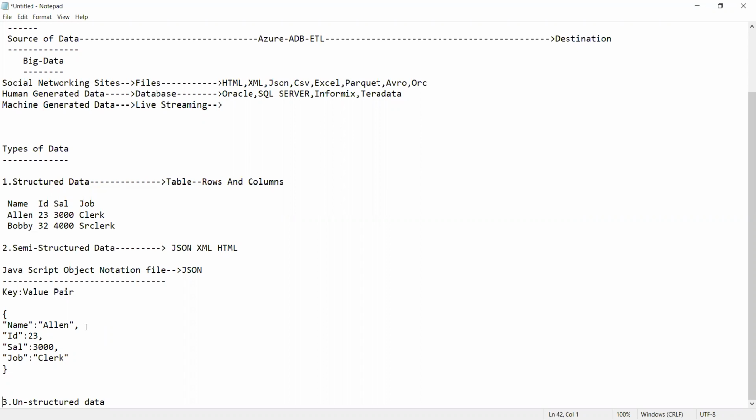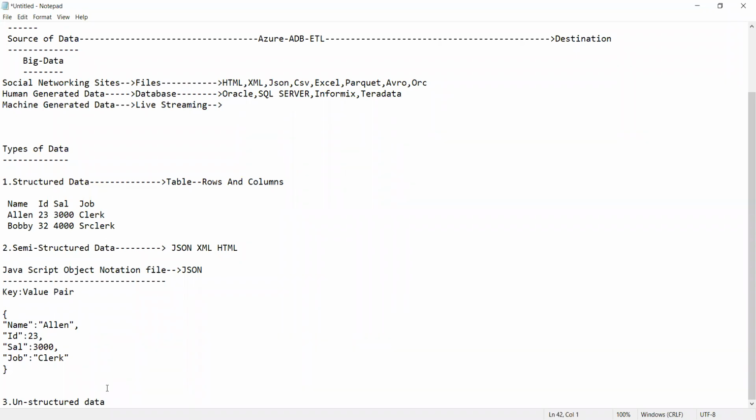Okay, guys, everyone. Yeah, hello. Am I audible? Yes. So this is called semi-structured data.